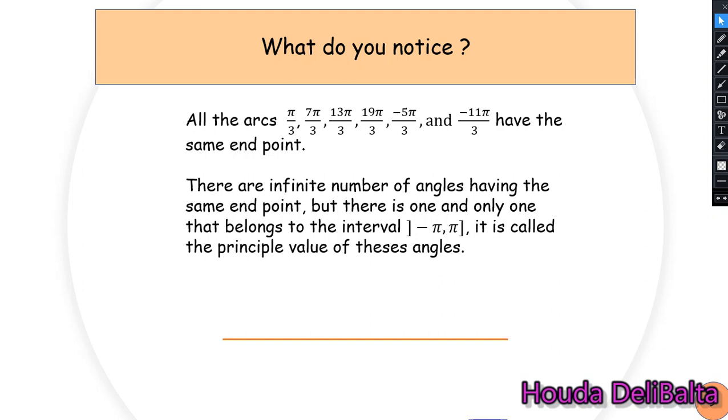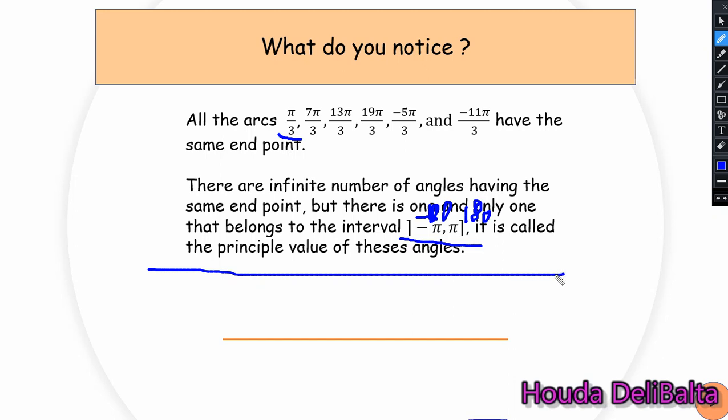But there is one and only one that belongs to the interval minus pi to pi, which is actually pi over 3. It is between minus 180 and 180. So there is only one value that belongs to this interval, and this value is called the principal value of angles.